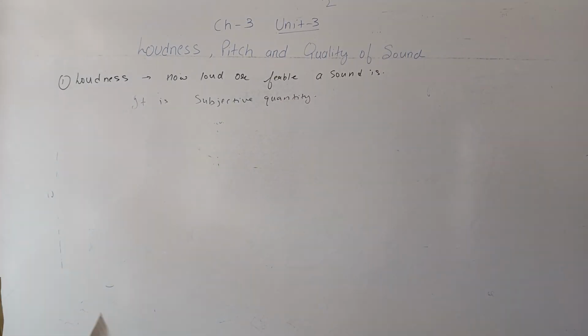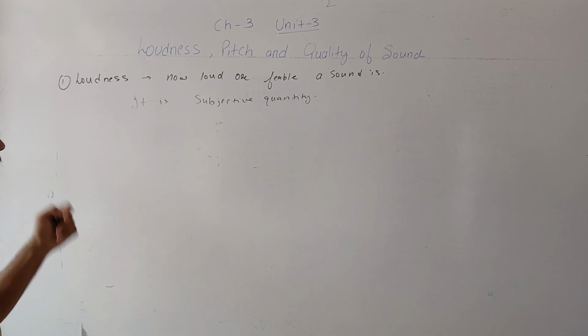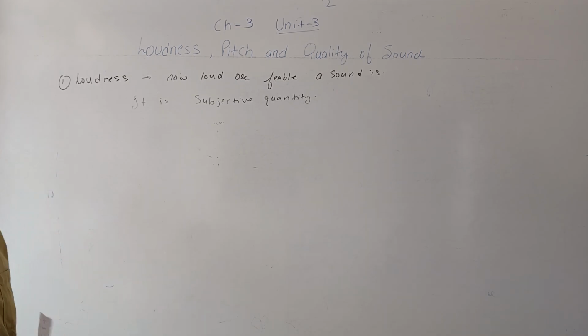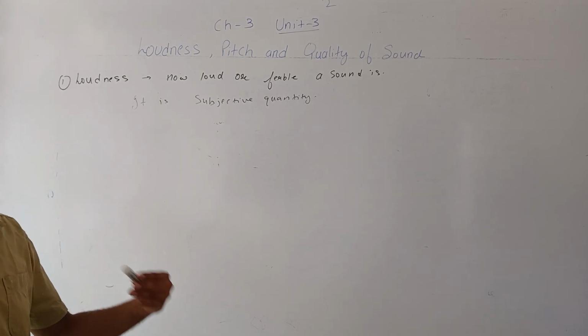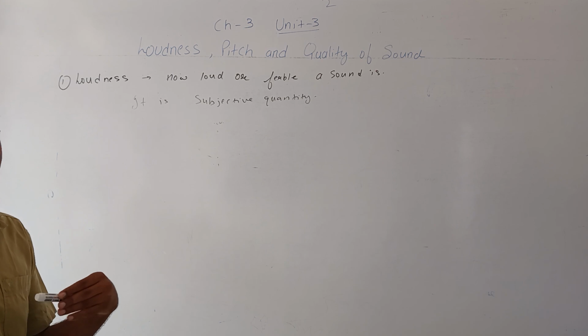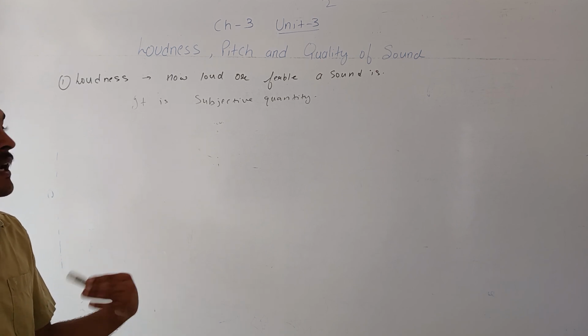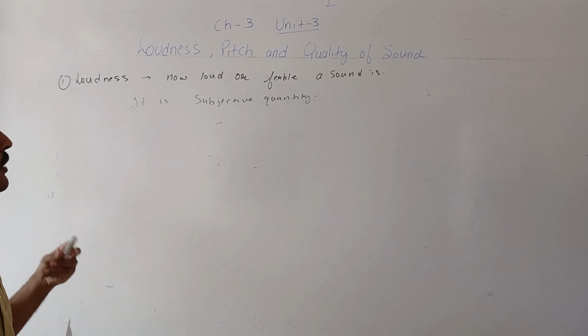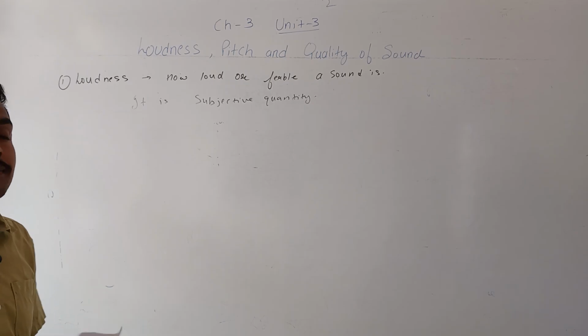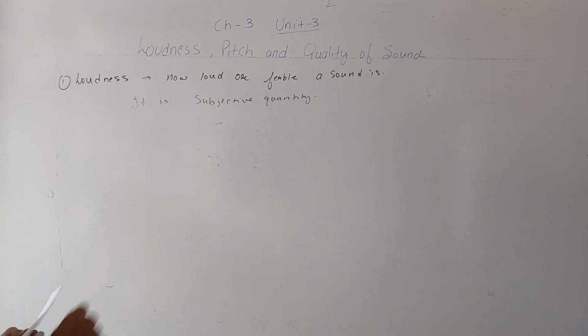Why is it a subjective quantity? Because the same sound may be very loud for one person and may not be that loud for another person. One person may say this sound is very loud, another may say it is not. Therefore it depends upon the perception of the person hearing the sound.